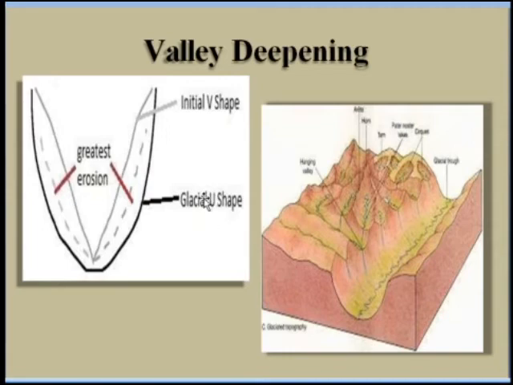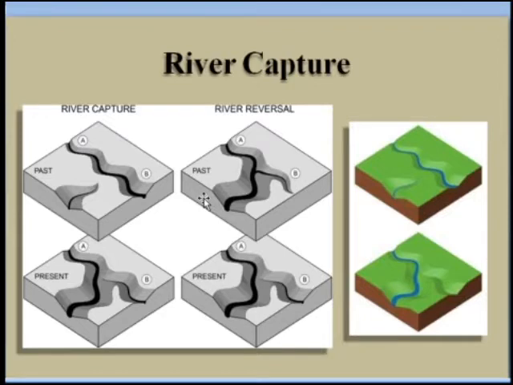Okay. Next is the river capture. River capture means what? In the figure you can see A to B one river is there. Here A to B one river is there, and nearby this the second river originates over here.